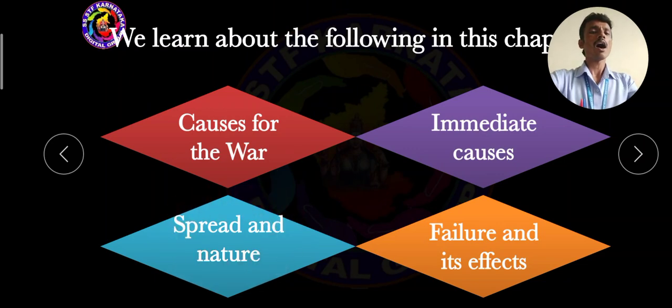Then, how the first war of Indian independence spread and what is its nature? Then, failure and its effects of the first war of Indian independence. So in this chapter, we have to learn causes of the war, immediate causes, spread and nature, failure, and its effects.